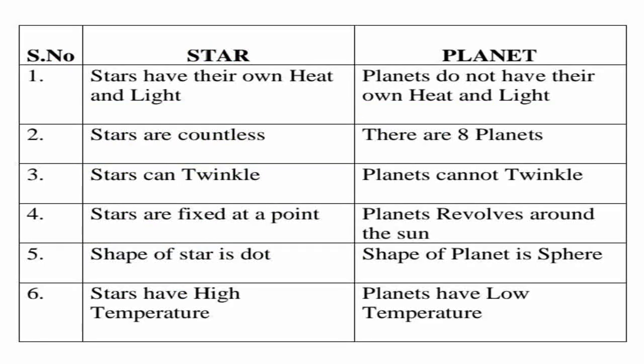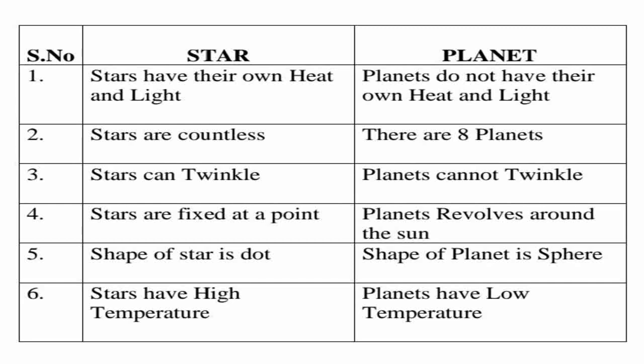And what are the differences between a star and a planet? The sun is also a star, as I already said. The sun has its own light and heat, so a star also has its own light and heat. But planets do not have their own light and heat. Can we count stars? No. Stars are countless. Planets we know: how many planets are there? 8 planets. Some stars can twinkle, but planets cannot twinkle.